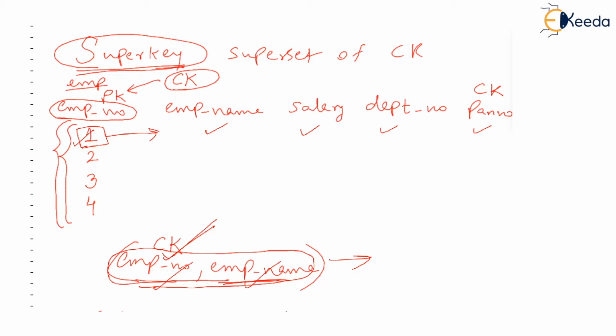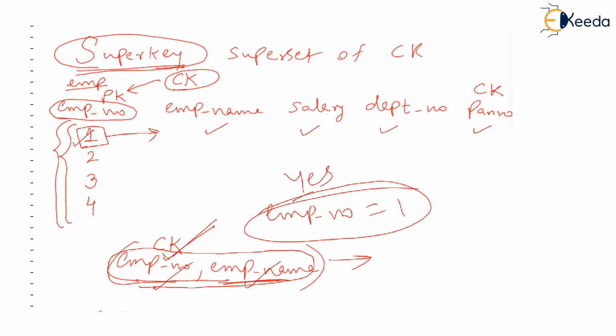Just as an example, a visitor visits the organization and at the reception counter, the visitor says that I want to meet employee number 1. What the visitor has given is only the value of the candidate key. Is this sufficient information? Yes. Because if you give the employee number at the reception, the receptionist would know which person you are talking about, because employee numbers are unique.